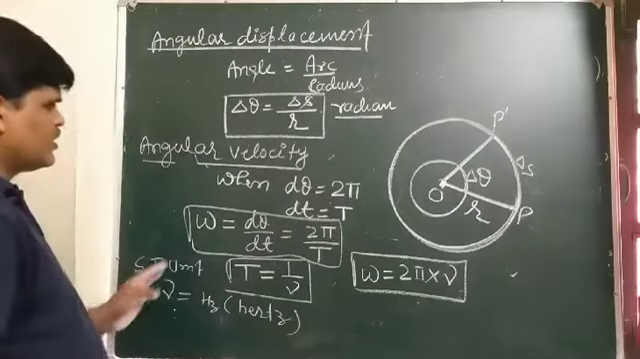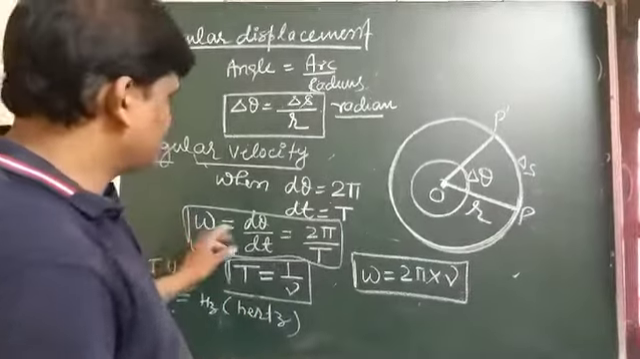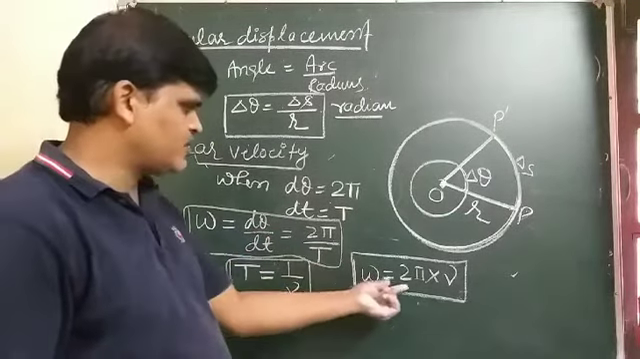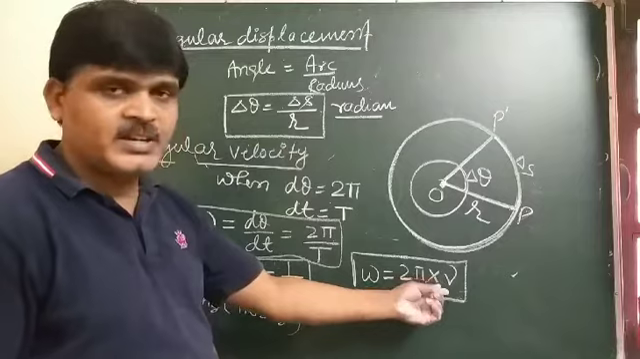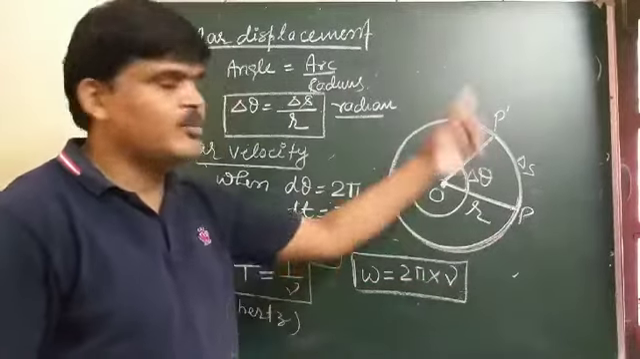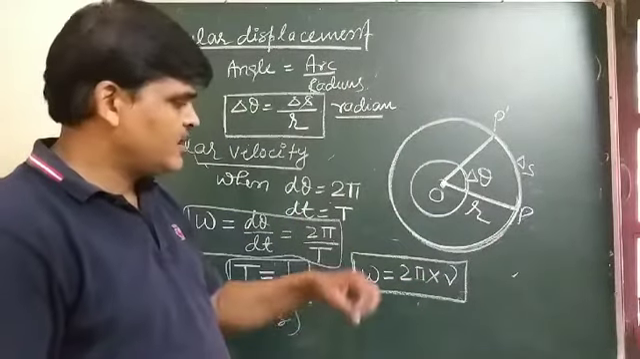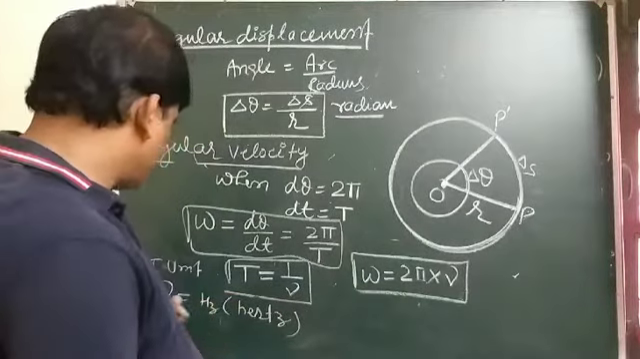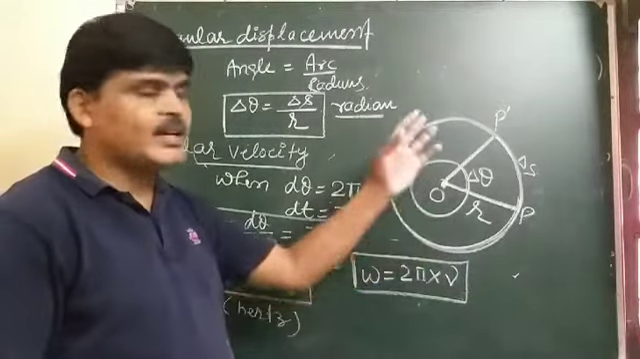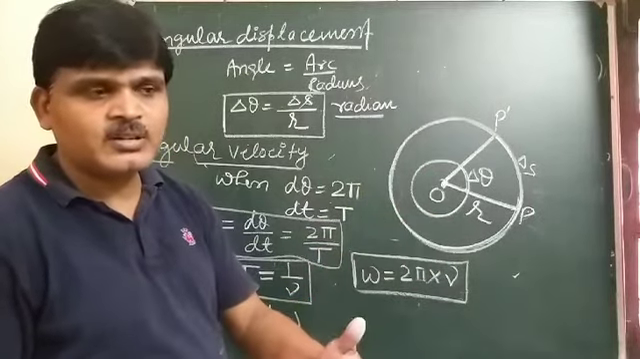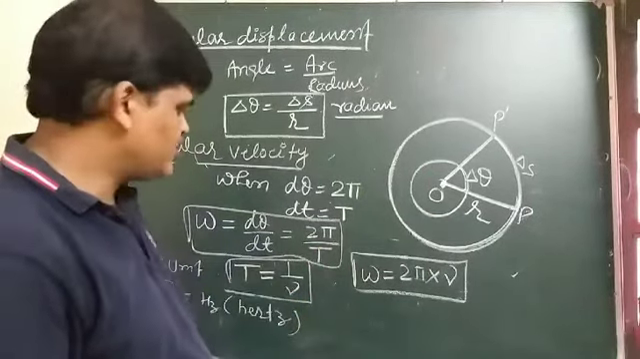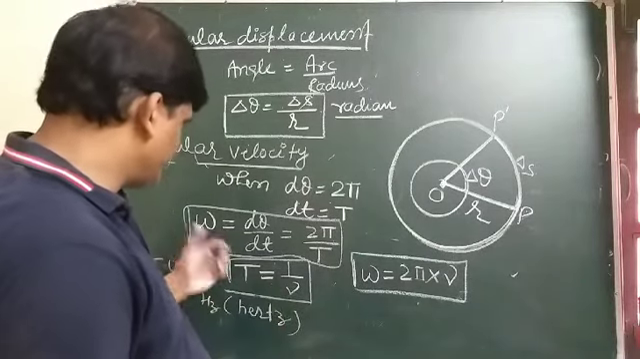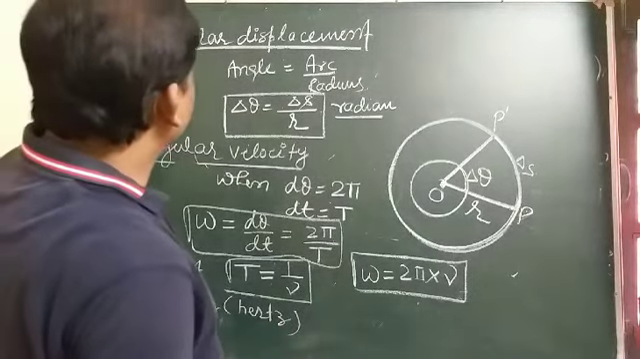Hertz. So one formula: omega is equal to 2 pi by T, or omega is equal to 2 pi nu. Nu is the frequency, the number of cycles completed by the particle in 1 second. The time taken to complete one cycle, one rotation, one revolution of the circular path, is known as the time period. Time period and frequency are reciprocal to each other.